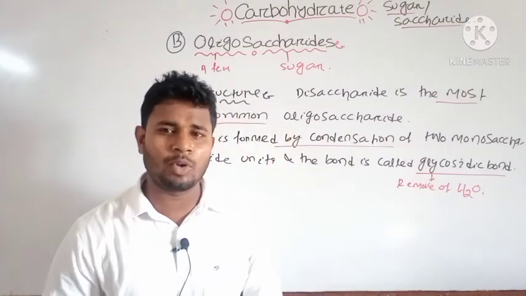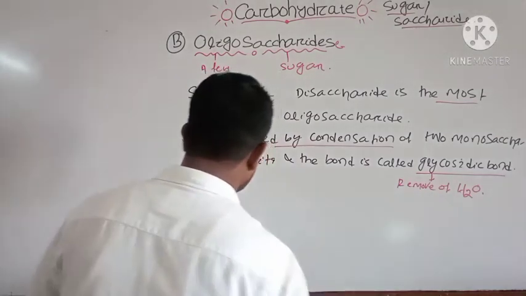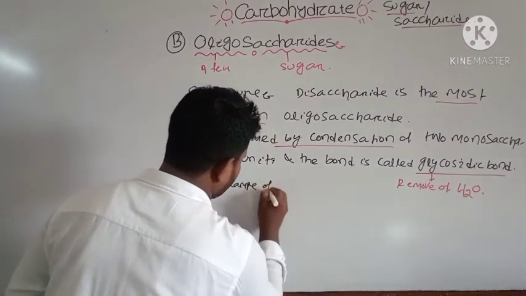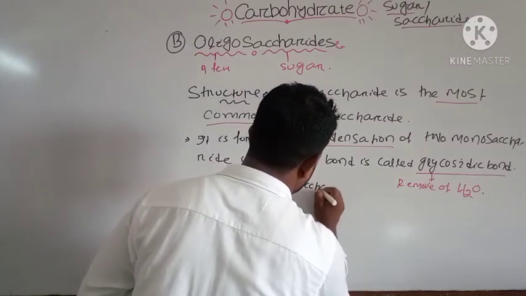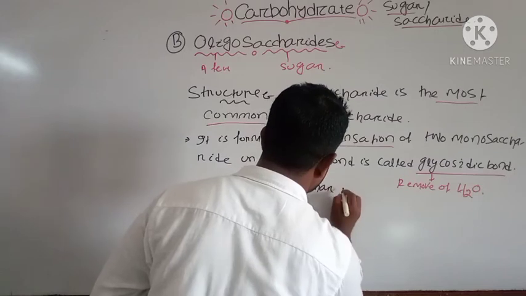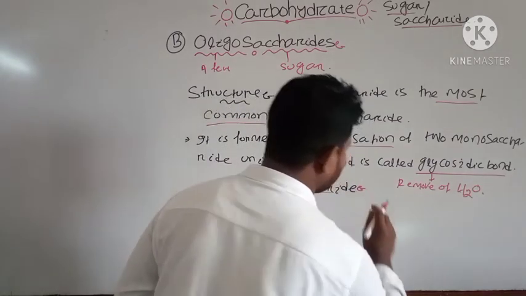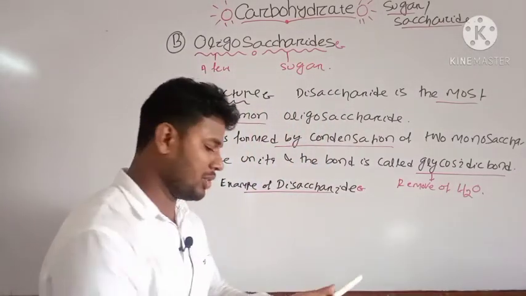And if you take examples of different oligosaccharide units, that is disaccharide, we have already discussed the examples: sucrose, maltose and lactose. How these are formed, we are going to discuss.